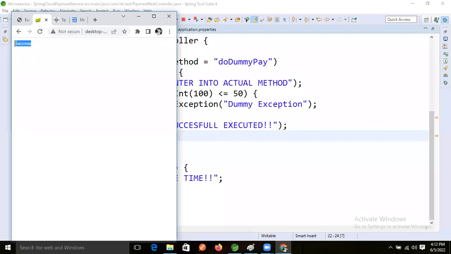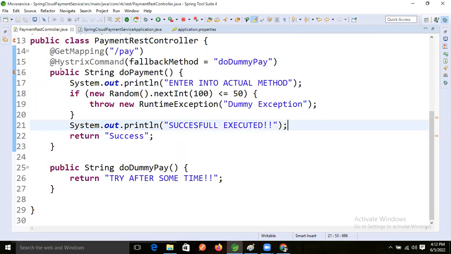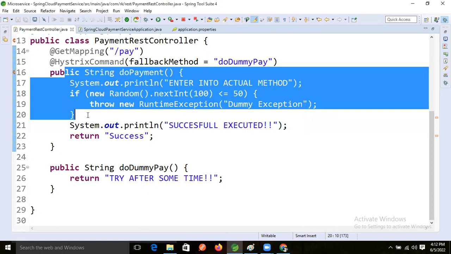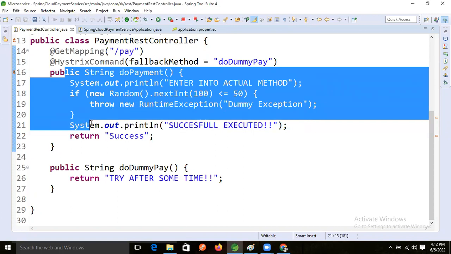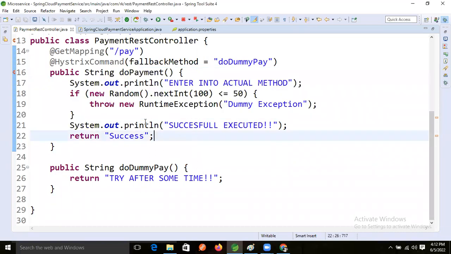Yes, Ravi, the actual method got executed. This is just for understanding. There are still so many things, like open and close states of the circuit, and many more, guys. I have only just started. Don't think about the circuit breaker yet. This one I wrote for understanding purposes. The big picture will come.